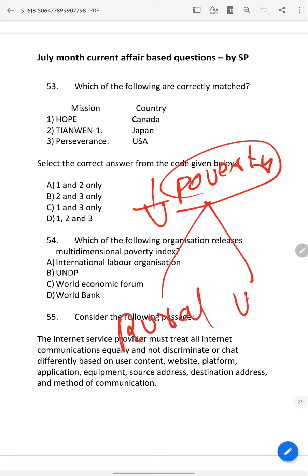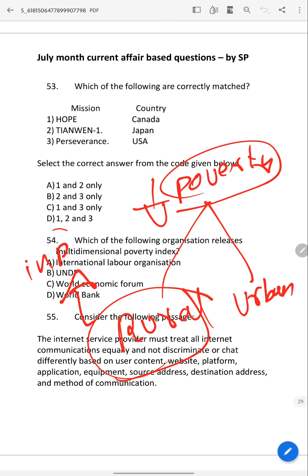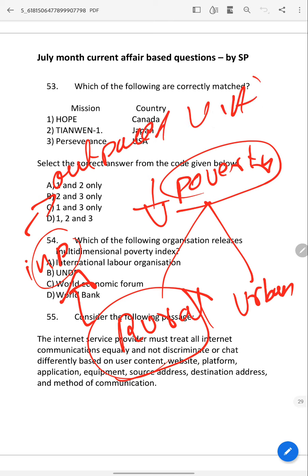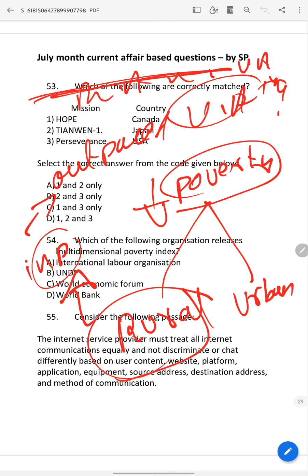Rural or urban? Which one? It's rural. Rural areas outpaced urban areas in poverty reduction. You should remember this fact, because in one of the options, UPSC may say that rural areas outpaced urban areas in poverty reduction.